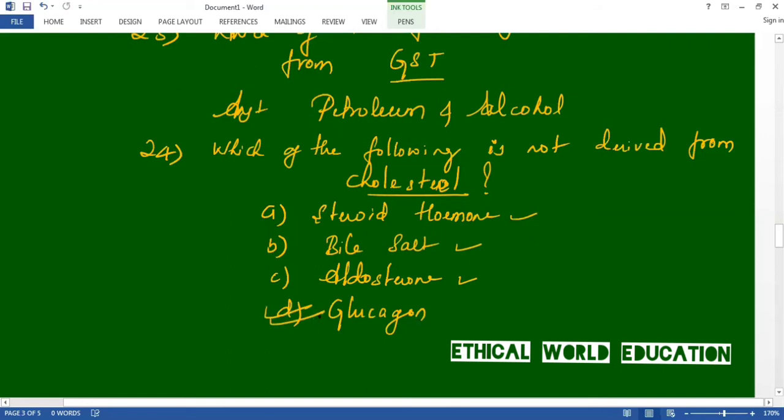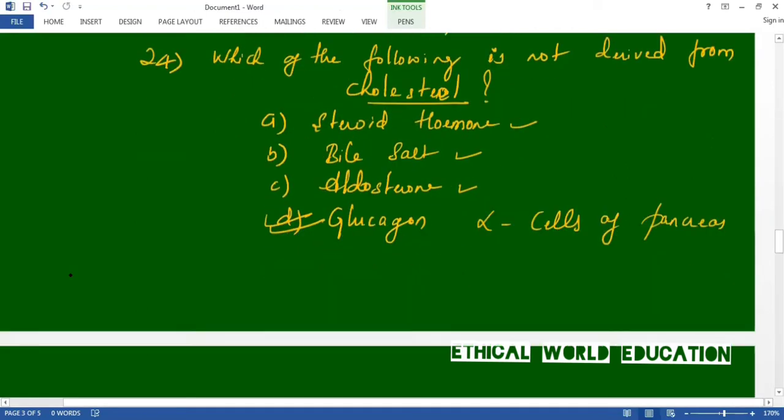Glucagon is secreted by alpha cells of the pancreas. Let us move to the next one. 25th question.